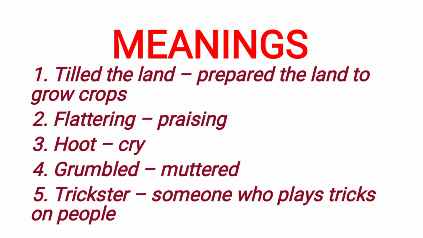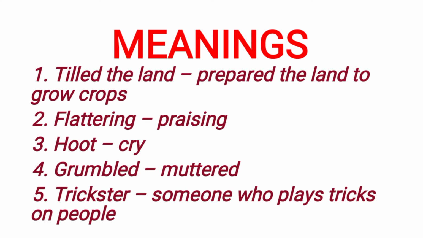Then after the first main, leave one line and draw the line. Whenever you are drawing the lines, use pencil children. And second main is meanings. First one, till, the land. Prepared the land to grow crops. Second one, flattering, praising. Third one, hoot, cry.